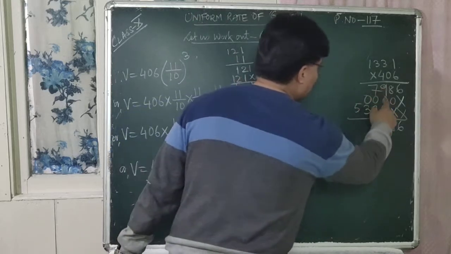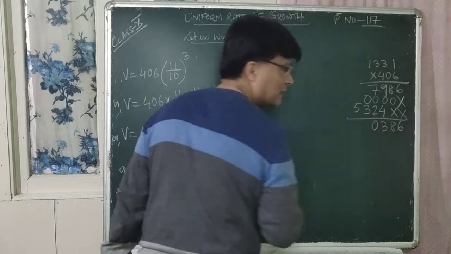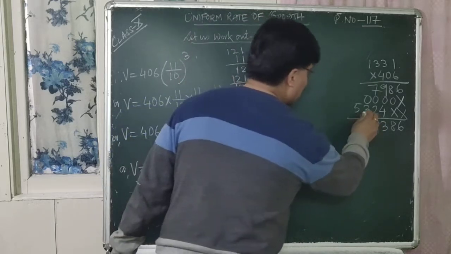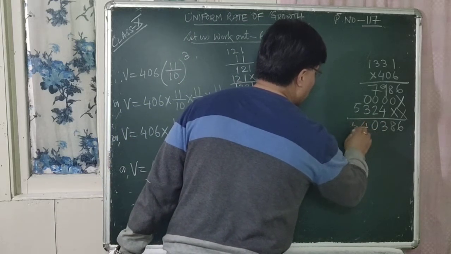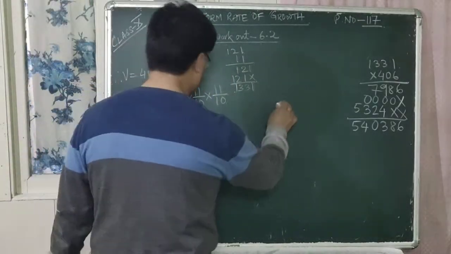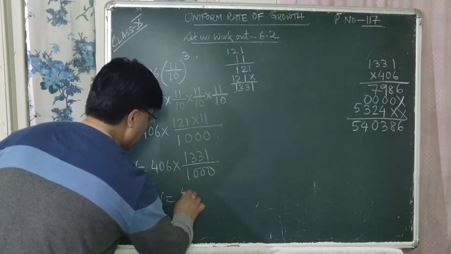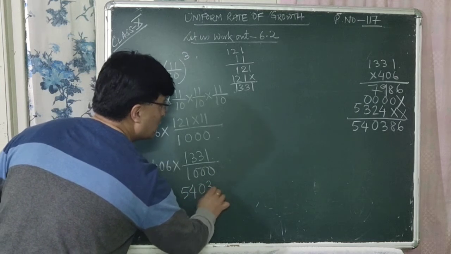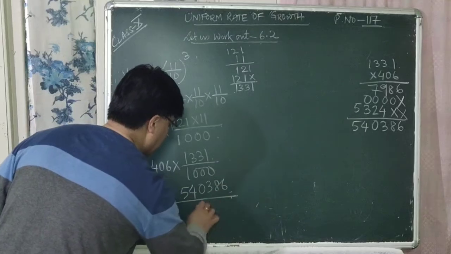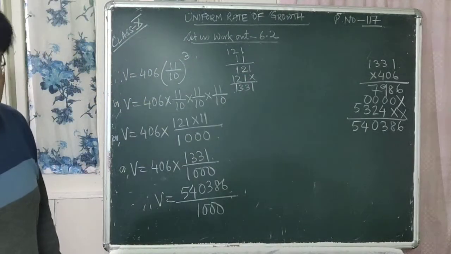Right? 9 plus 4, 13. 1, 8 plus 2 is 10. 0, then 1. 3 plus 1 is 4, then 5. Okay? So V is equal to 540386 divided by 1000. Is it clear to all of you?